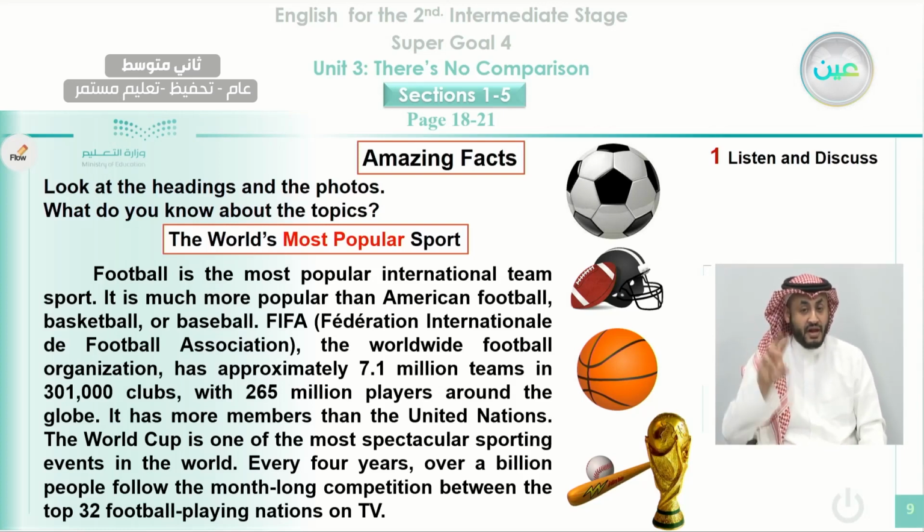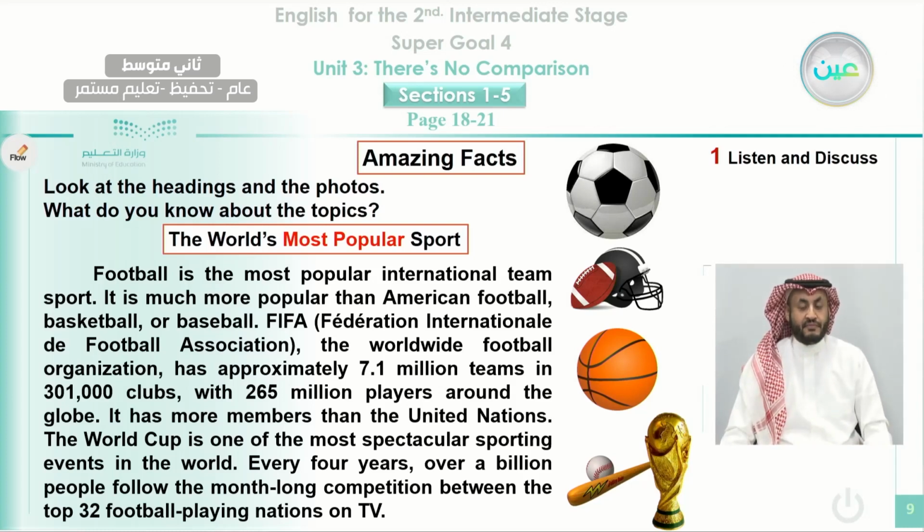It has more members than the United Nations. The World Cup is one of the most spectacular sporting events in the world. Every 4 years, over 1 billion people follow the month-long competition between the top 32 football-playing nations on TV.